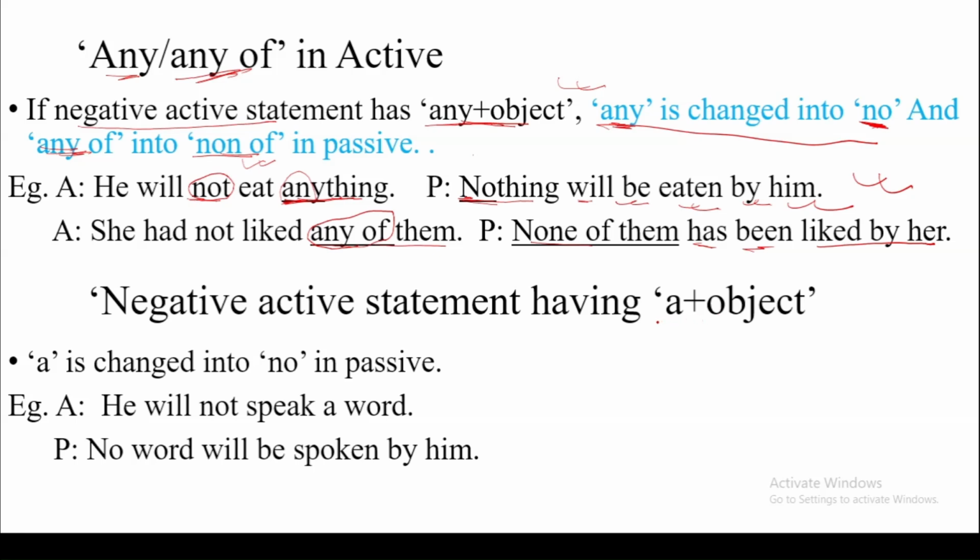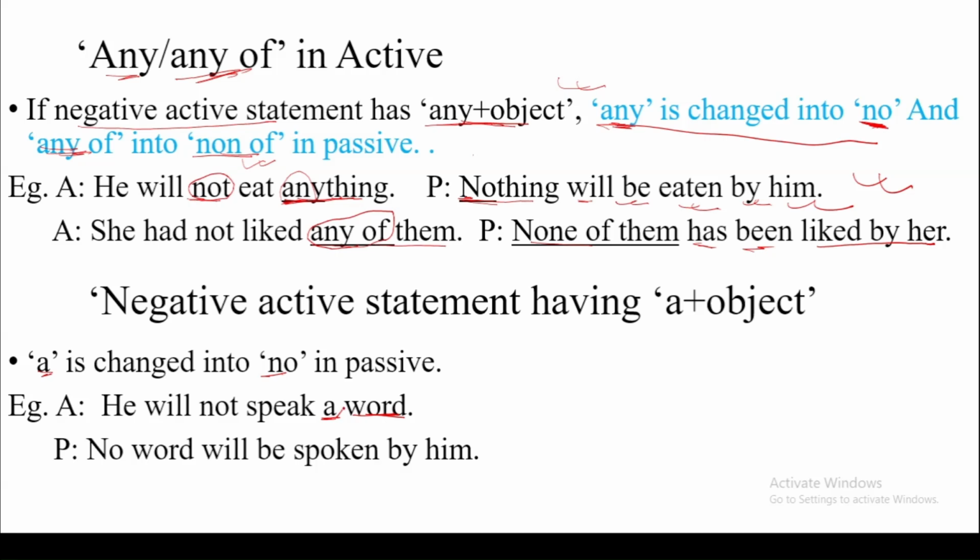So we have another case: if a negative active statement has a plus object, a is changed into no in passive. Look at this example. He will not speak a word. So this is a negative active statement which has a plus object.